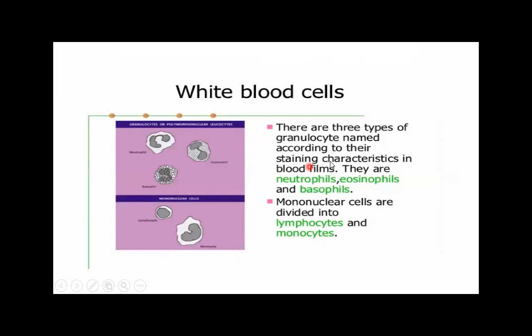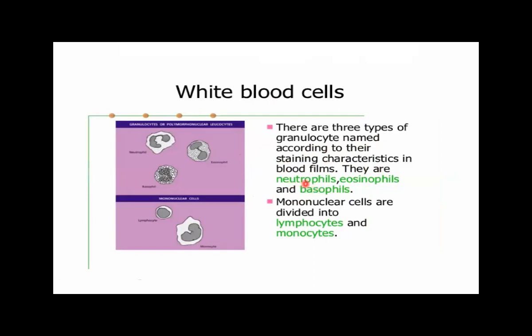The white blood cells: there are three types of the white blood cells. When we discuss one white blood cell, that is the granulocytes, named according to their staining characteristics in the blood films, and these are the neutrophils, eosinophils, and basophils. They have different functions.